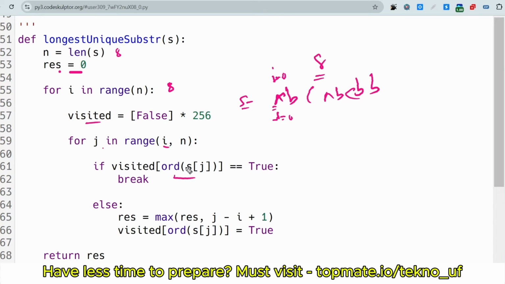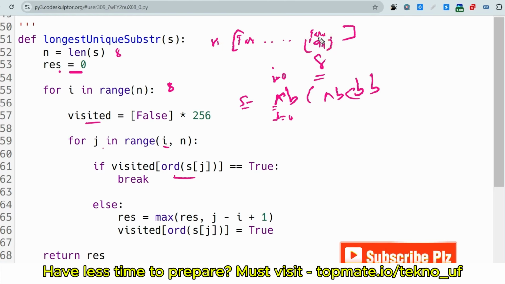Visited 97, that means, let's say this is the array. Okay, so all are false, and here the 97th element is also false. Visited is the name of the array, so visited of 97, is this true? Here it is false, right? So it is not satisfying, so it will go to the else block and it will initialize the new value of result.